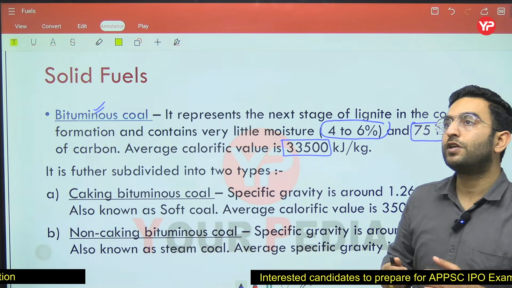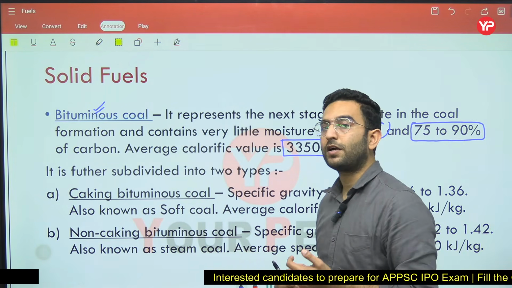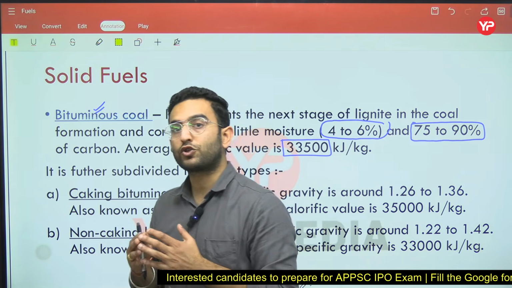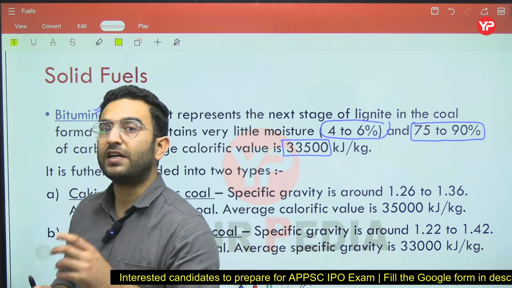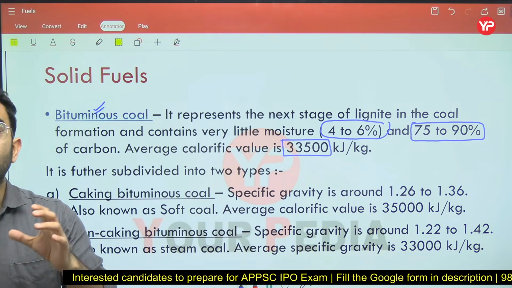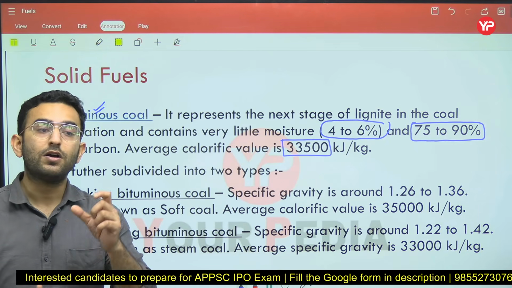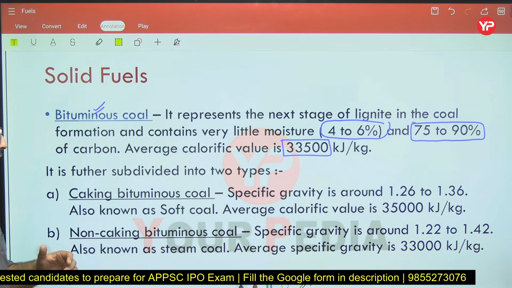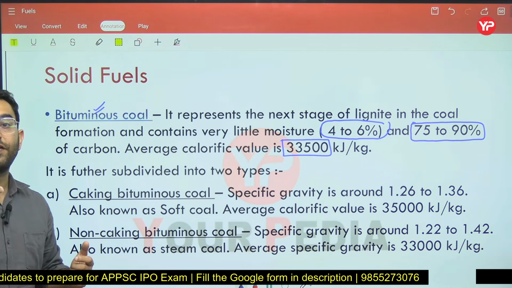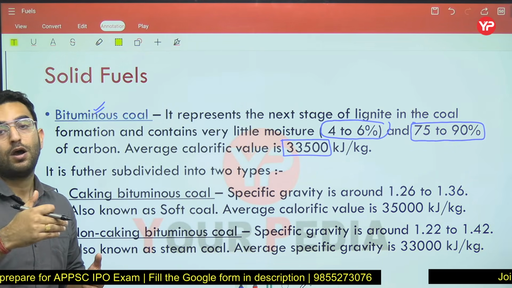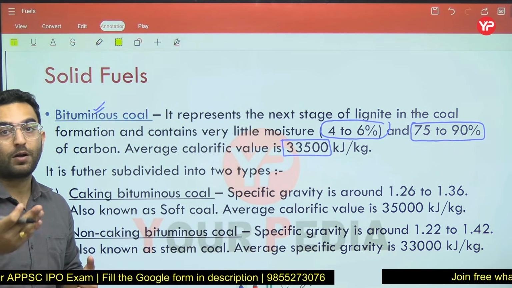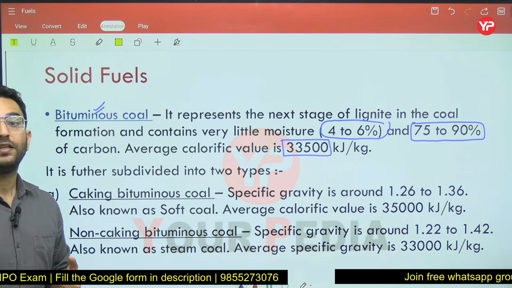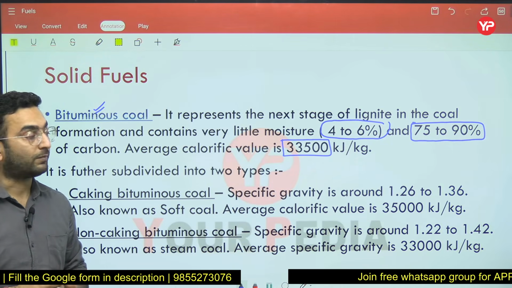So let us say the fuel is burning at a temperature of around 1100 degrees Celsius and it is forming a strong residue. Then we say it is considered a caking coal. It has a caking quality. But if you are getting a soft, powdery residue after burning at a temperature of about 1100 degrees Celsius, we say that it has a non-caking quality.